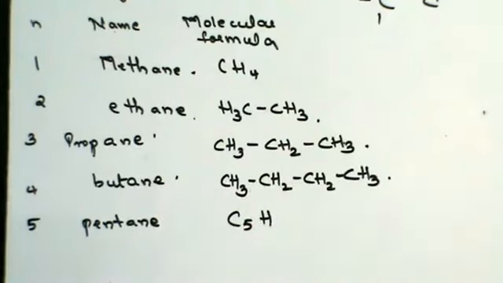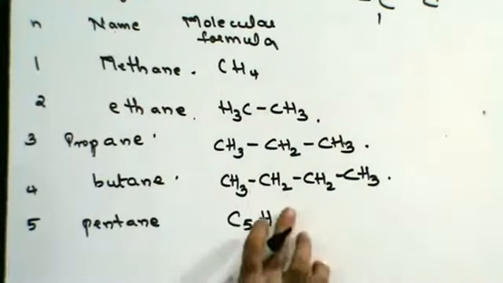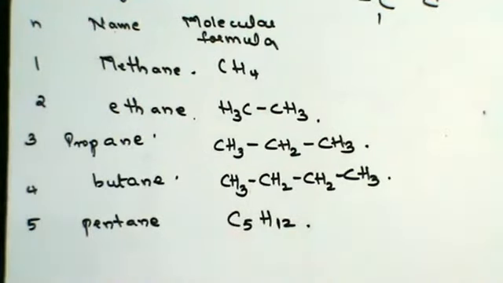That means how many hydrogen atoms should be there? n is 5. 5 2s are 10, plus 2 is 12. Sorry, I said it wrong earlier. CnH2n+2, so this is going to be C5H12. 6 carbon atoms is hexane.